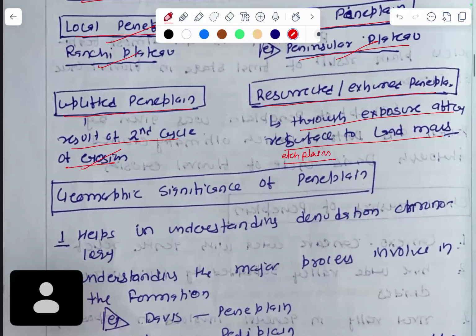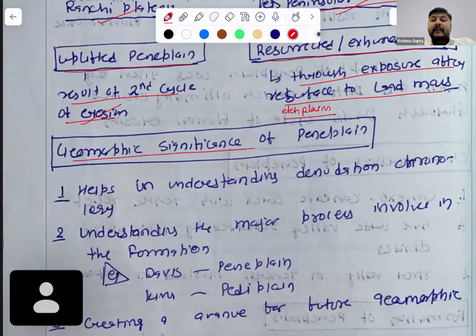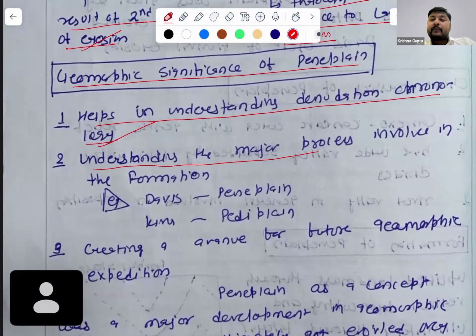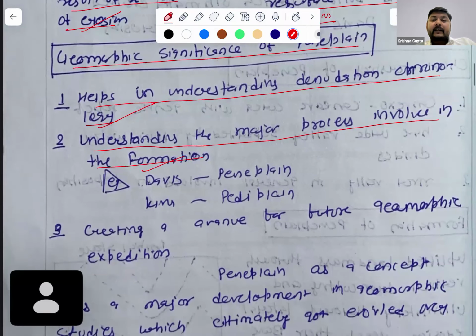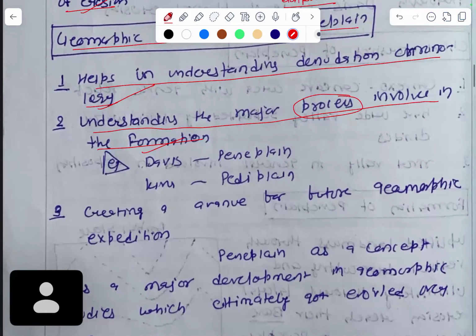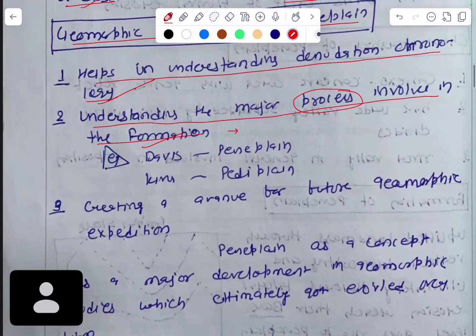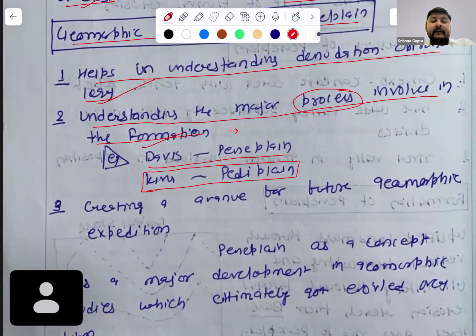Geomorphic significance of peneplain: it helps in understanding the denudation chronology. Very good, excellent. Understanding the major processes involved in the formation. Under processes, I wanted to explain Davis's slope decline and King's parallel retreat. Actually, when we are talking about this Davis part, you can skip King for right now.